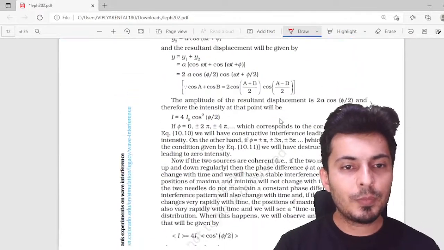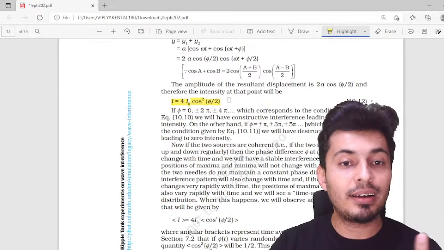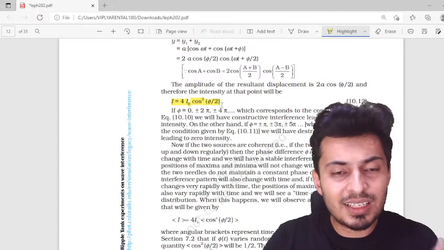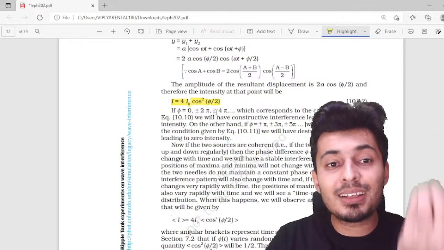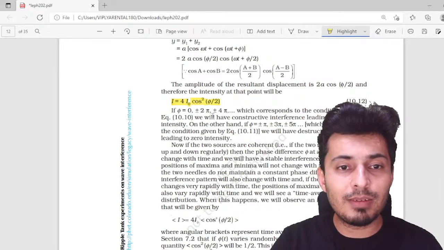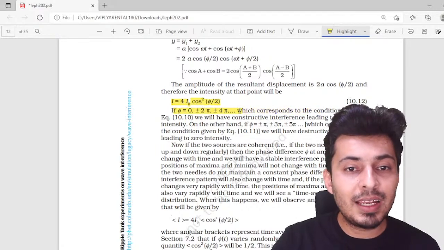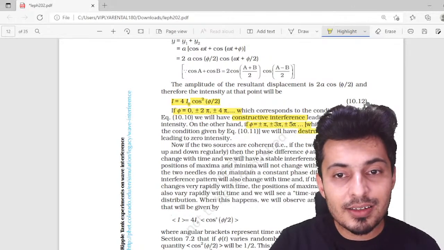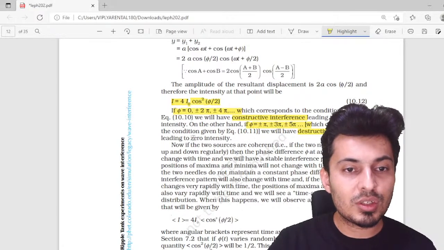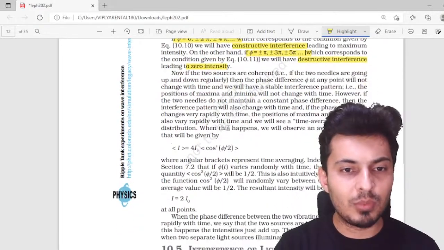All right. Now, in general, the intensity formula is this. Very important formula: I is equal to 4 I naught cos square phi by 2, where phi is the phase difference. Intensity at any point is 4 I naught cos square phi by 2. Very, very important. When phi is 0, 2 pi, 4 pi, then it is constructive. But when it is an odd multiple of pi, then it is destructive interference, which leads to zero intensity.